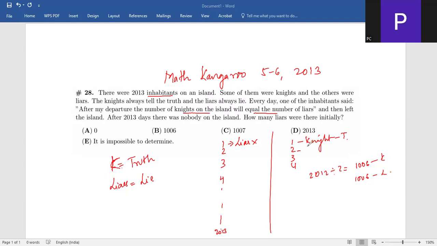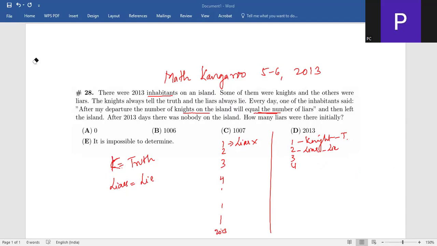Now, assuming the second one is a liar. Okay, so let's just check this. If the second person is a liar, you have 2013 minus 2, which is 2011. And if you divide it by 2, you get something in decimal. So if he is saying that after my departure, the number of knights on the island will be equal to the number of liars, that is false. So that means he is actually lying.